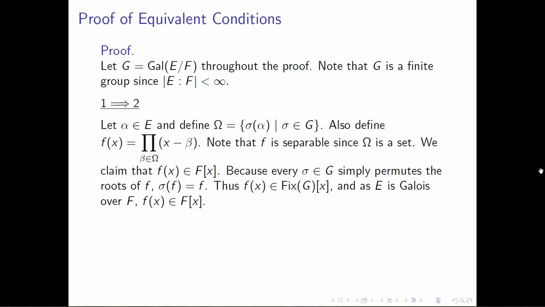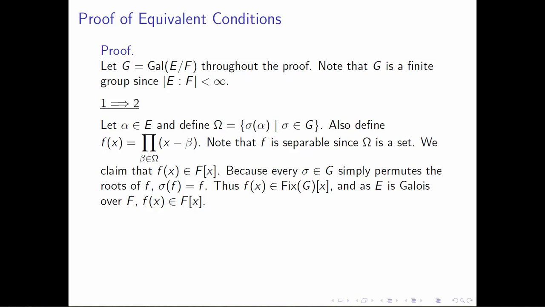And so when we apply sigma to the polynomial f, all we do is shuffle around and change the order of the multiplication, and that means we're not going to change f when we apply sigma to it. So sigma of f is equal to f, and we conclude from that that the coefficients on the polynomial f belong to the fixed field of G. That is, little f adjoined x belongs to the polynomial ring fix of G adjoined x.